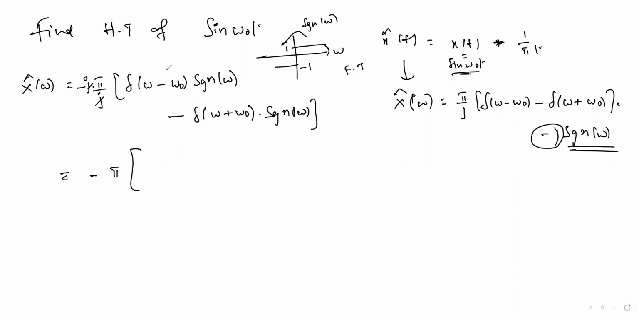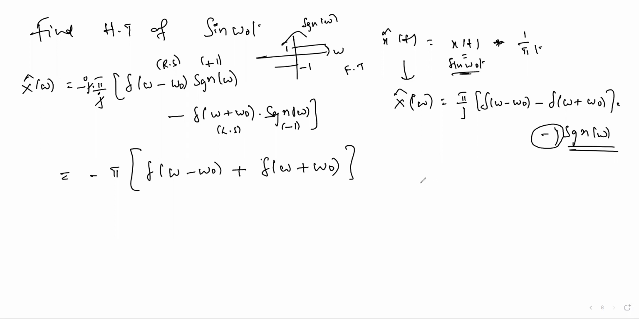So del of omega minus omega naught is a right side function. Right side function means signum function is plus 1. Omega plus omega naught means left side function, and for a left side function the signum function is minus 1. Just a property of the impulse function, just what we had discussed in the previous problem. So here plus 1 is multiplied for the first function, and for the second function minus 1 is multiplied. So minus minus plus, del of omega plus omega naught.